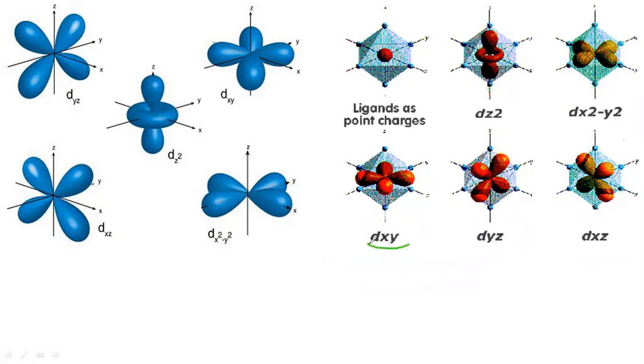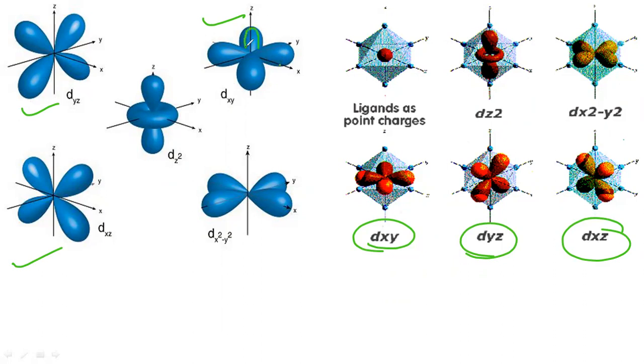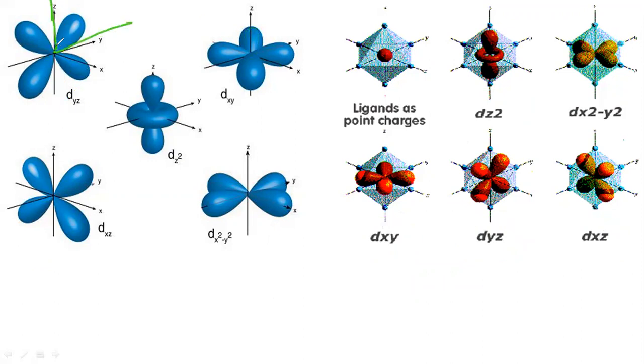So first, let us understand this dxy, dyz, and dzx or dxz. This is dxy, this is dyz, and this is dzx. See here, if you draw the coordinate axes, that is x, y, z, whatever the lobes are, they are in between the axes here. See here, this is the yz orbital. This is the z axis, and this is the y axis. And you can see the lobe of this particular dyz orbital is in between the axes. That is a very important thing you have to know here. So the lobe is in between the axes here.